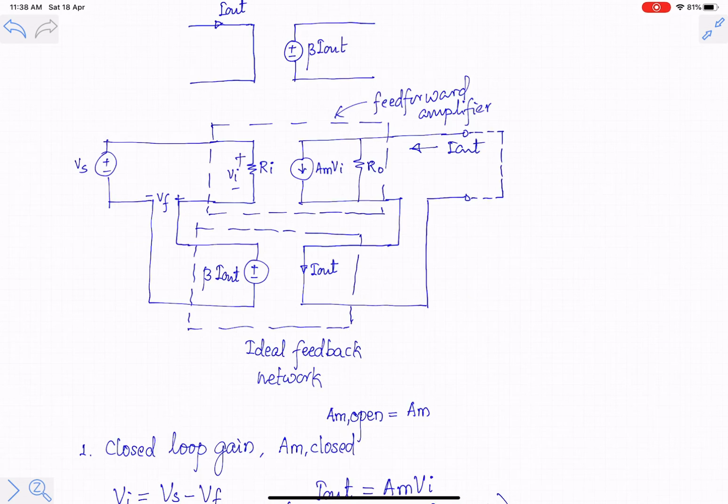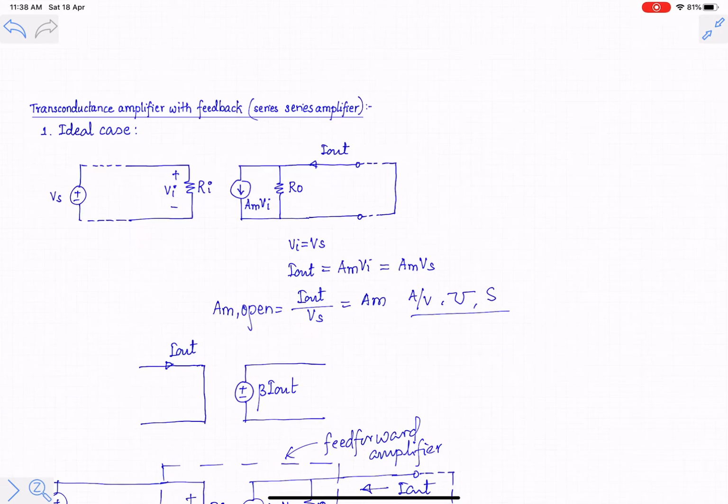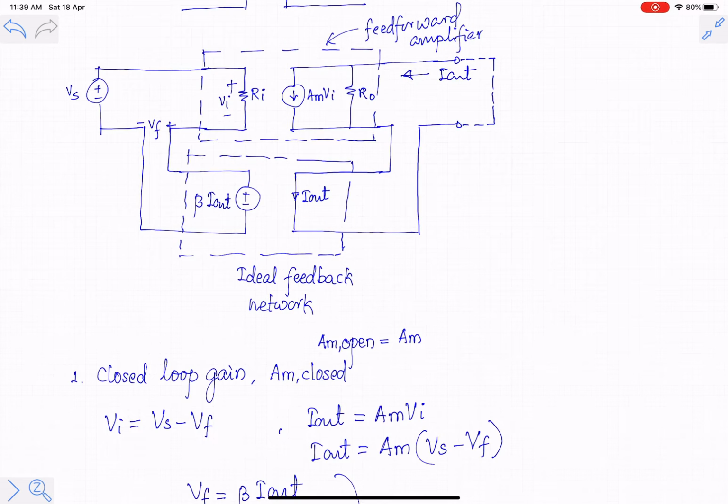Now without feedback, you can see from this diagram that R in open is equal to Ri, while R out open is equal to Ro. Output impedance is Ro, input impedance is Ri. These are open loop quantities.